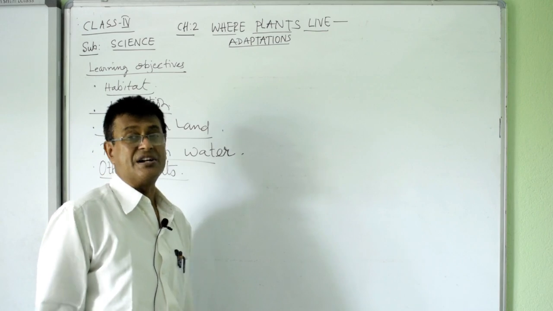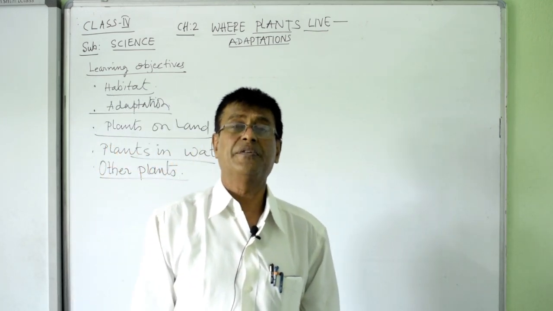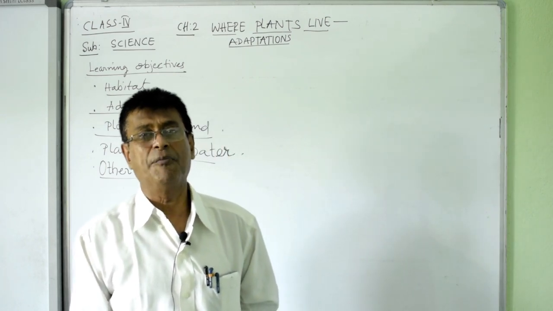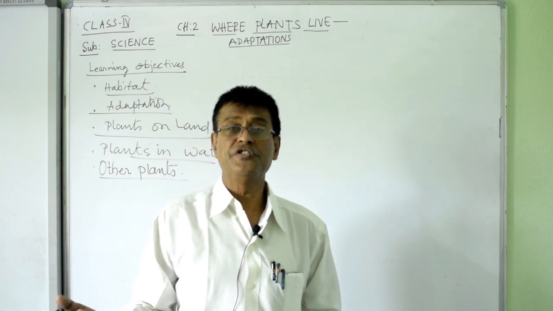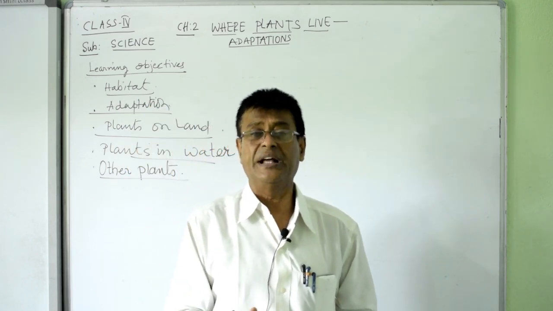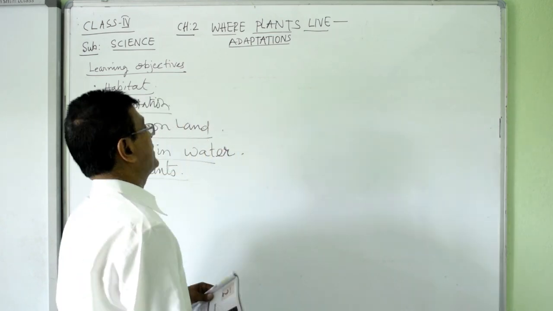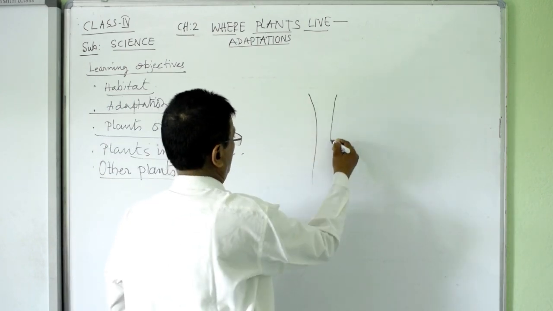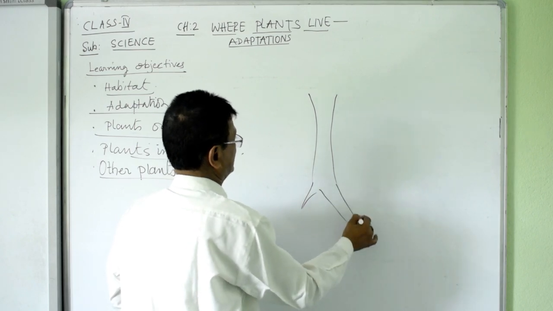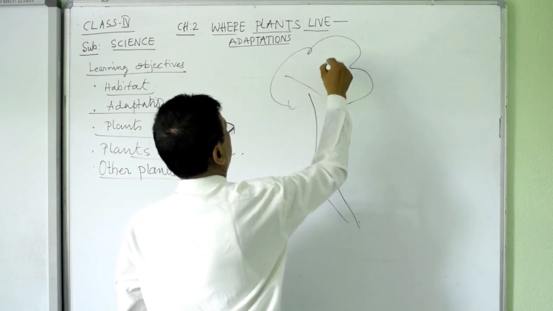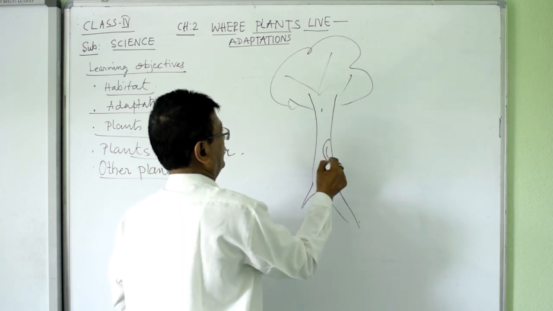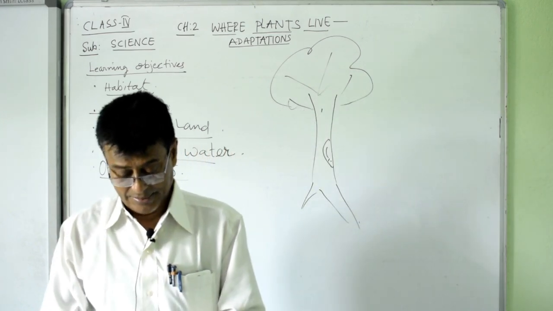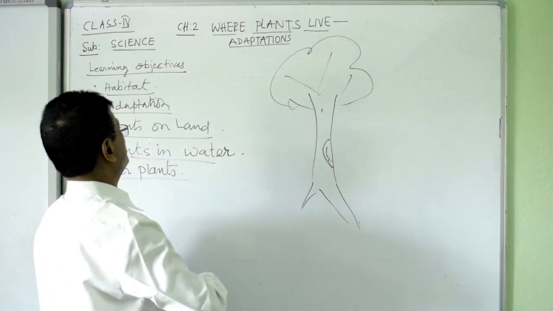The plants that we see around us, first thing we see on the land. We people stay in the plains and see that plenty of plants are there, like mango trees, like banana trees, and all those that we see. And these are known as the land plants because they grow on the land. Suppose the mango plant or some other plants are there, they grow on the land. So they are land plants. And they are also known as terrestrial plants.